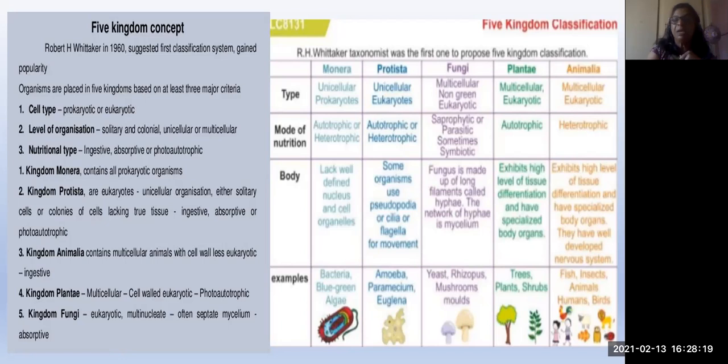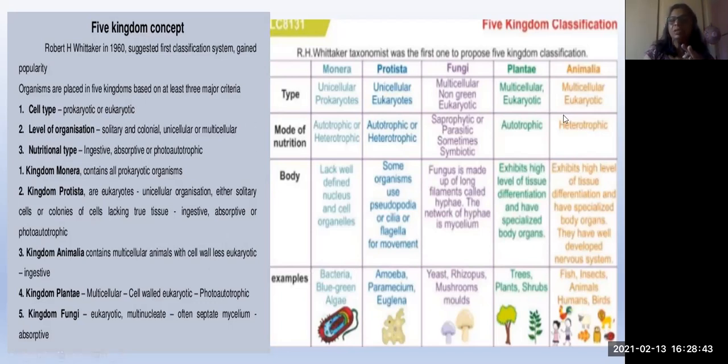And often septate mycelium. Mycelium means the whole body part. Later you can see the structure of these fungi in the later topics. And this mycelium has septa, that means segments like that. And they are absorptive. That means they will feed on dead organisms.